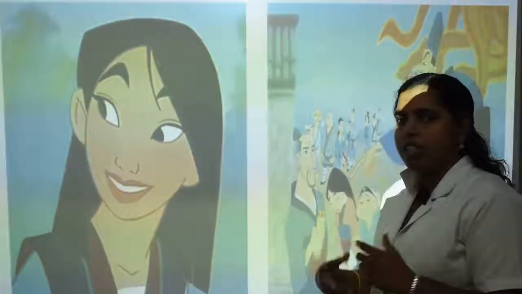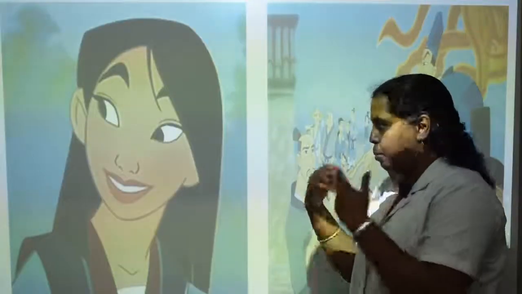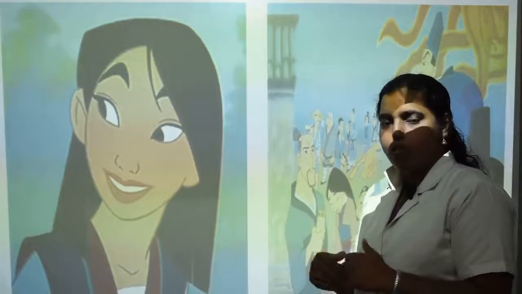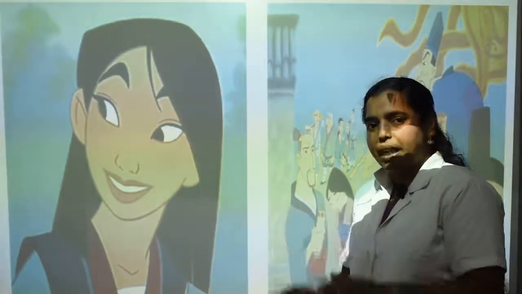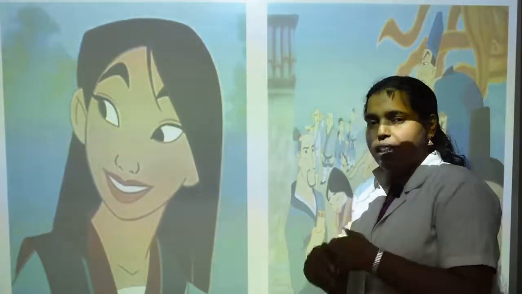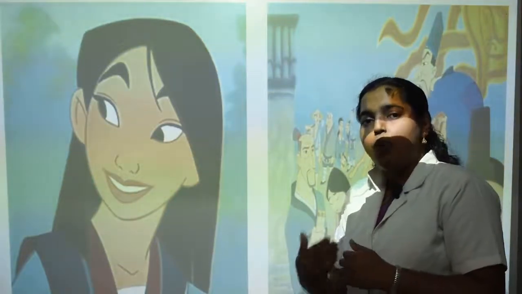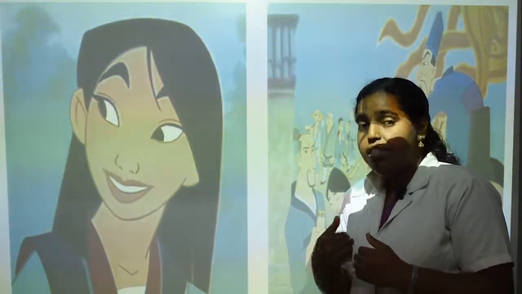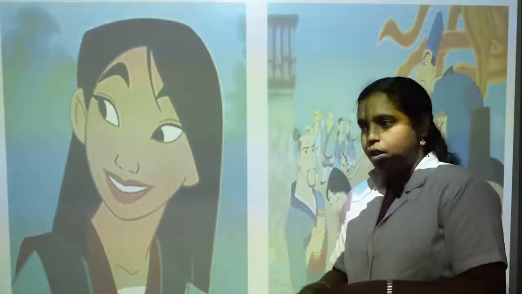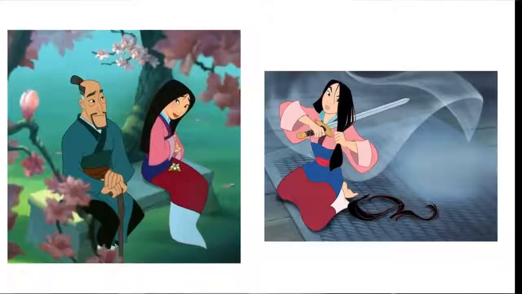When she went inside, she cut her hair. She has long hair. She takes a sword, and sword is S-W-O-R-D, sword, and she cuts her hair and puts on her father's clothes. So when she put on her father's clothes, she completely resembled a boy or a young man. Like that she comes and stands before her father and asks, Father, how do I look now? Aren't I looking like a son for you? Now your daughter is looking like a son of yours. Like that she is asking.